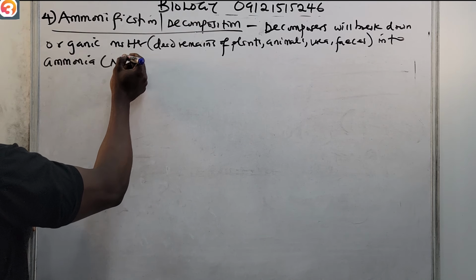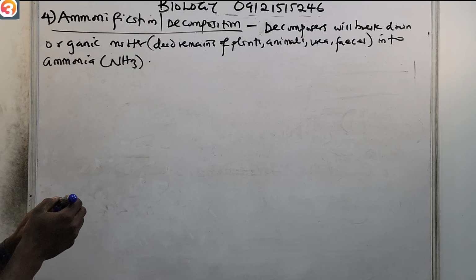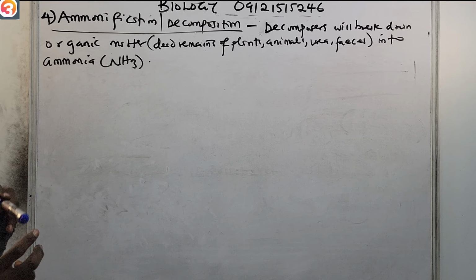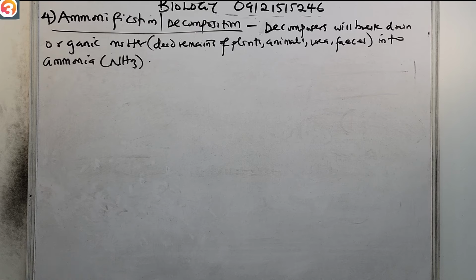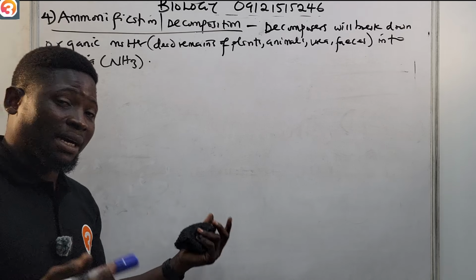Ammonia is your NH3. So ammonification or decomposition involves the decomposers breaking down organic matter into ammonia. Like I said, it is aided by some bacteria and fungi.